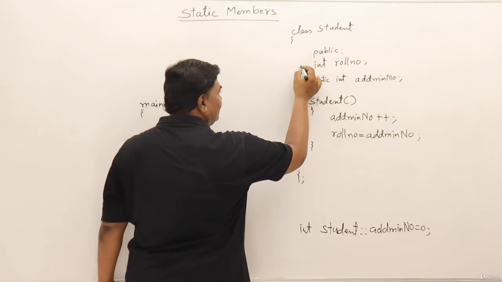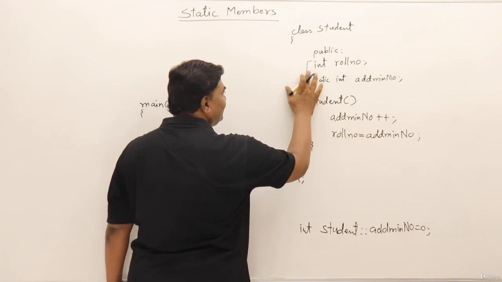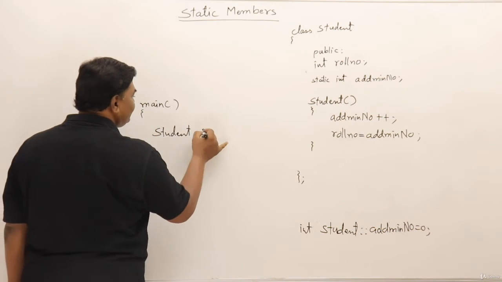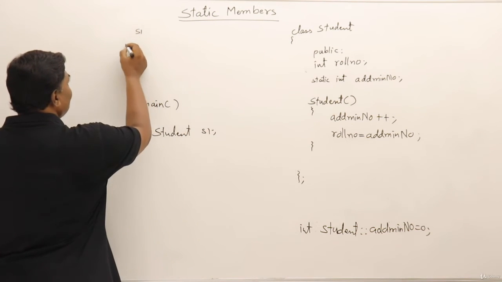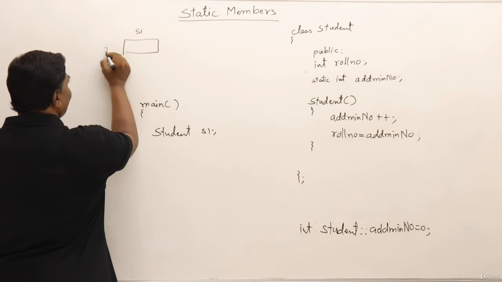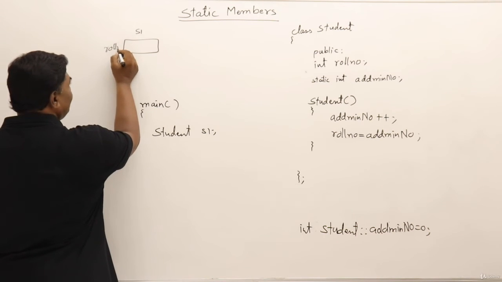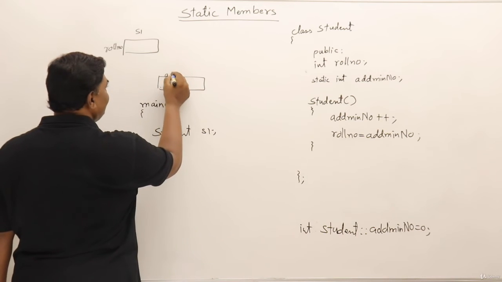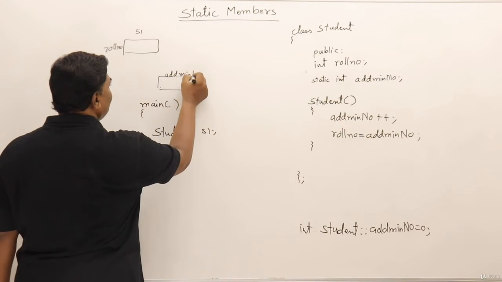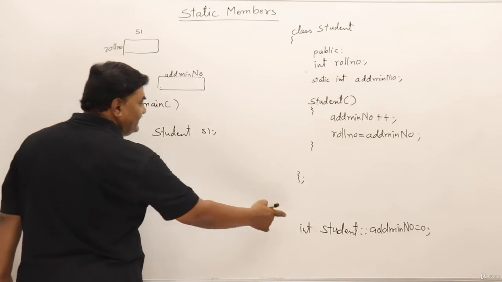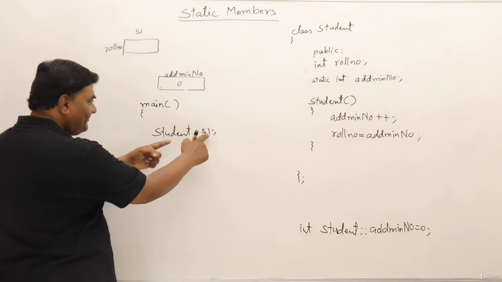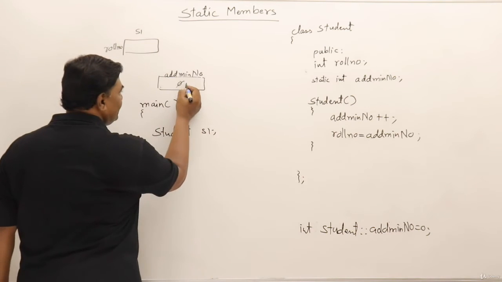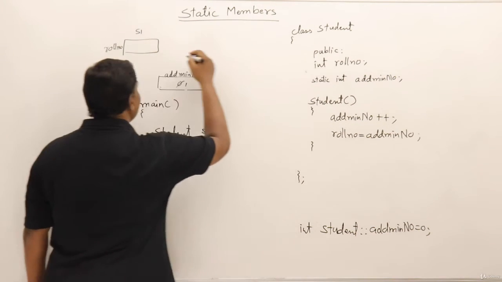See, there are only two members here. One is a static and one is non-static. So let us create an object of student S1. Then S1, what is the data member for this one? Just roll number, right? And there is an admission number separately maintained, that is admission number. Initially it is 0. Let us see what happens when I call a constructor. Constructor is called, admission number plus plus. This becomes 1 and roll number assigned admission number 1.